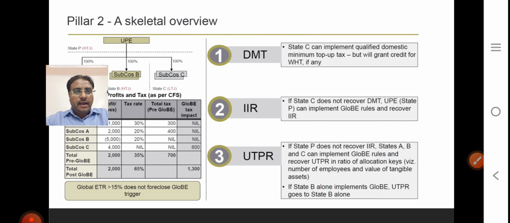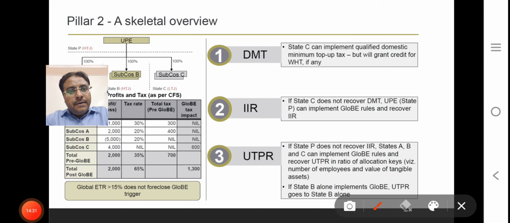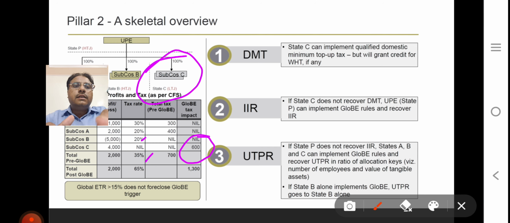We see this example as well. As per the present regime, Dubai has nil tax, and pre-GloBE our ETR is 35%. So post GloBE, 600, that is 15% on 400 from the low tax jurisdiction, needs to be taxed as per GloBE. So after GloBE, our effective tax rate is 65%.